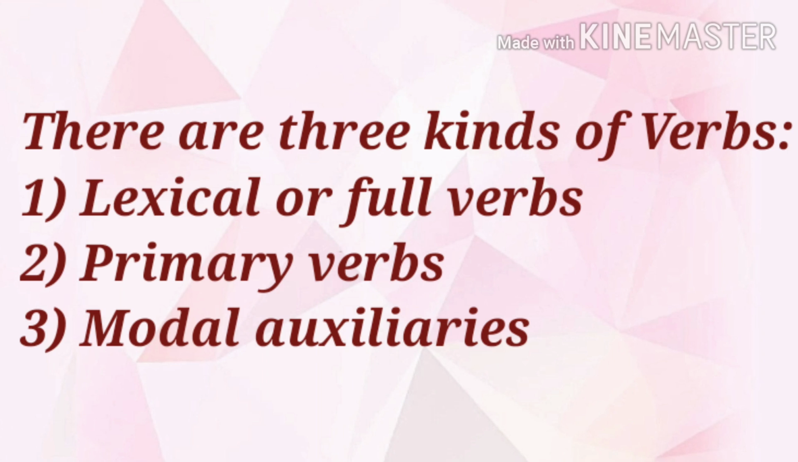And the third type is modal auxiliaries. Which are the modal auxiliaries? Shall, should, will, would, may, might, must. These are the examples of modal auxiliaries. Today we are going to learn more information about the verb have.